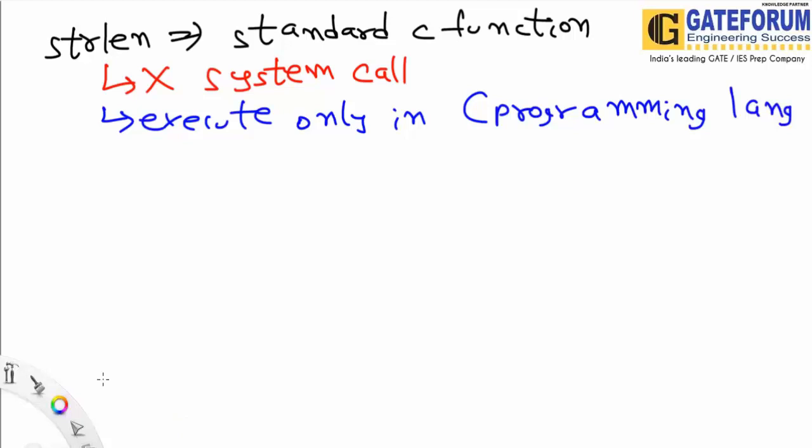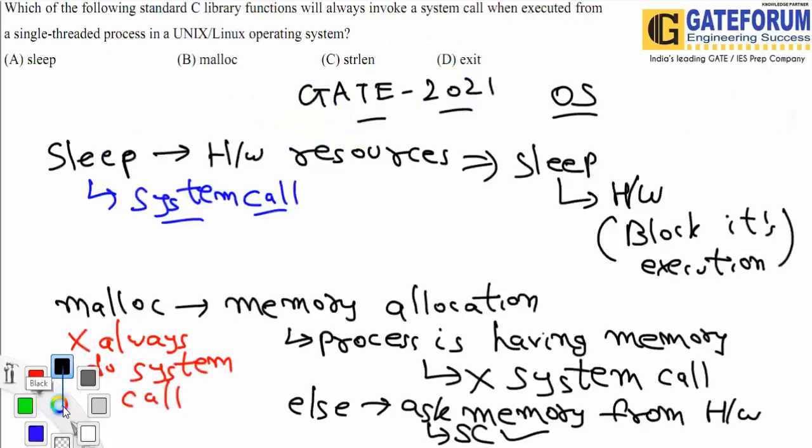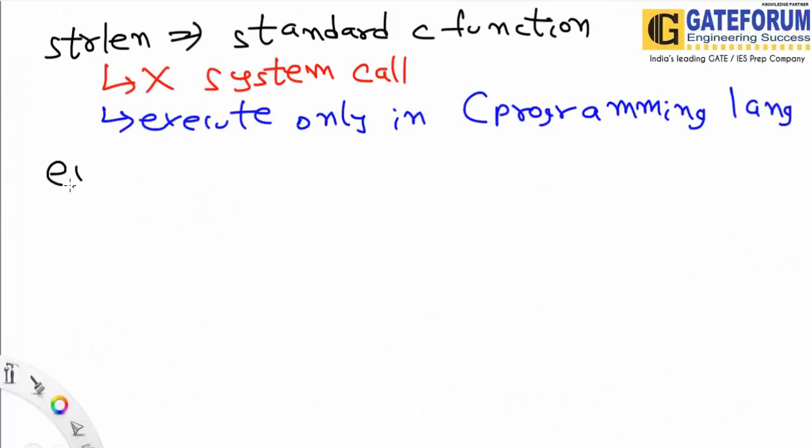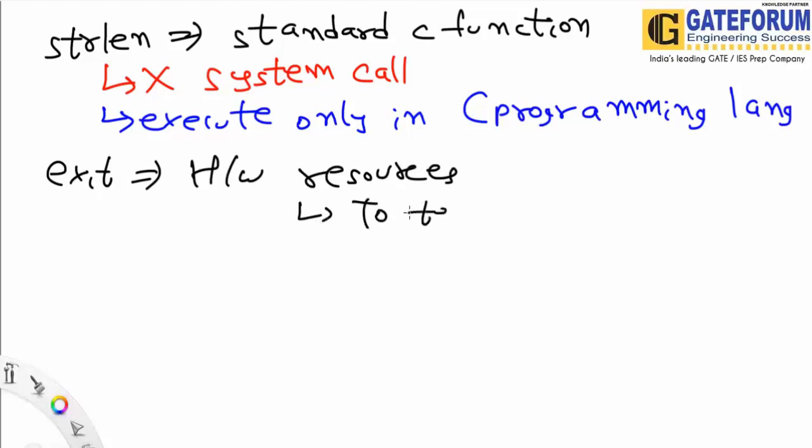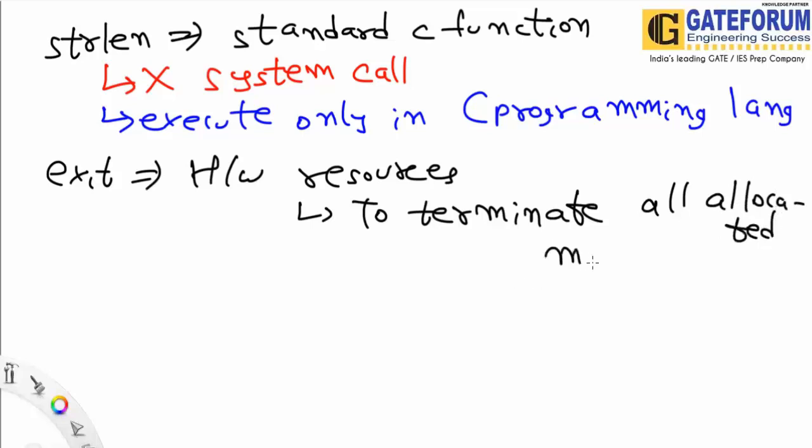The last one which we are talking about is exit. If we talk about exit, it will be using the hardware resources to terminate all allocated memory. So all the allocated memory which has been given to the process, we need to terminate it, or we can say release it. For that part, we need to always call the system call.